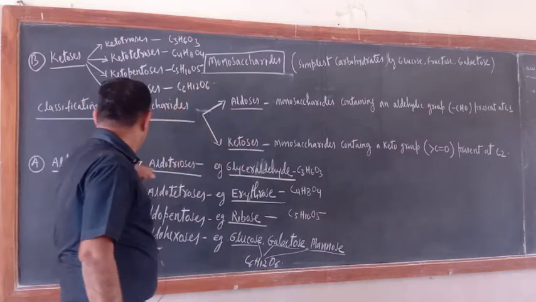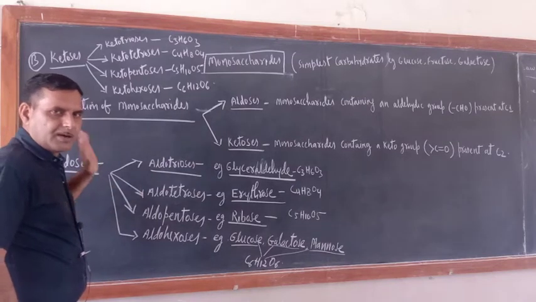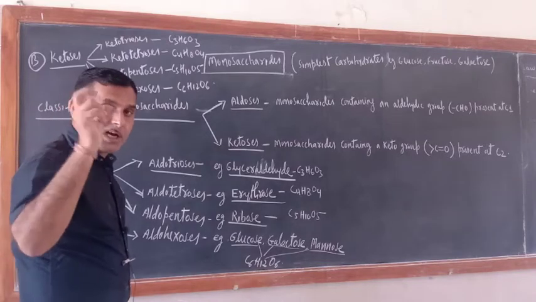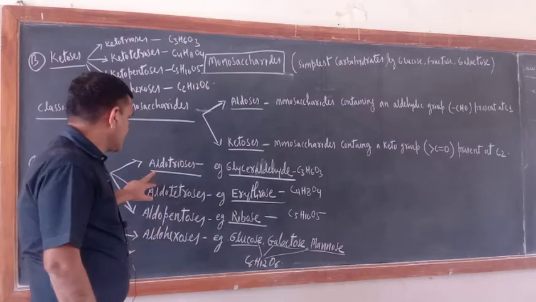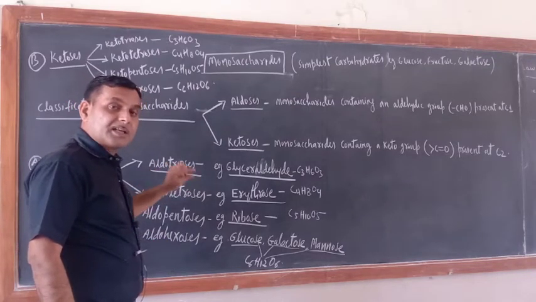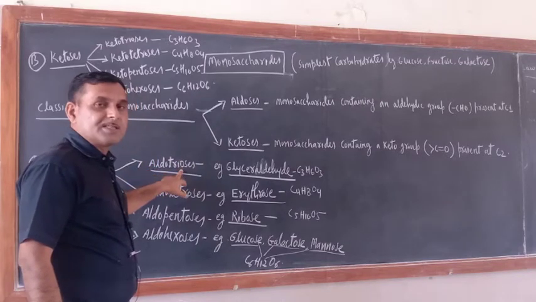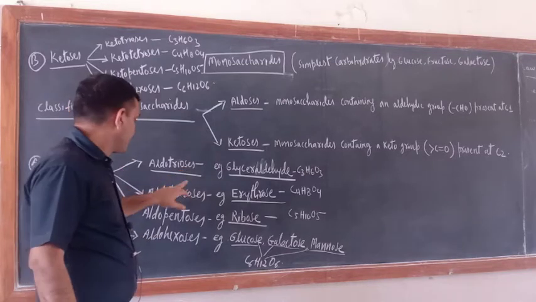Now if we classify aldoses, one more thing comes in. For aldoses we give due respect to the aldehydic functional group, but what about the carbon number? That is why with aldose we add the number of carbon atoms. Aldotrioses means the total number of carbon atoms is 3.